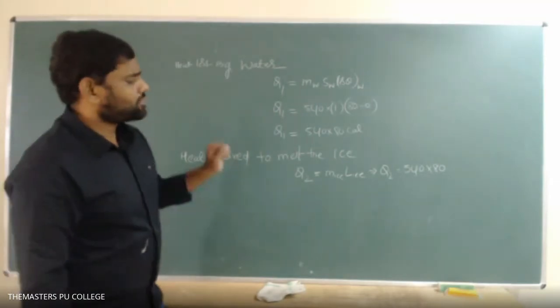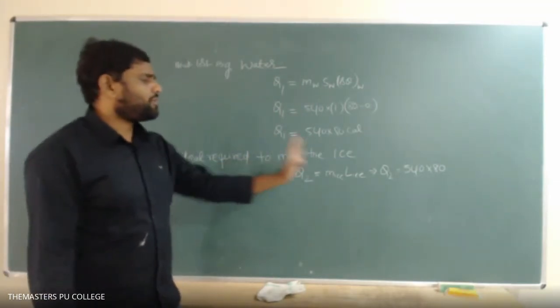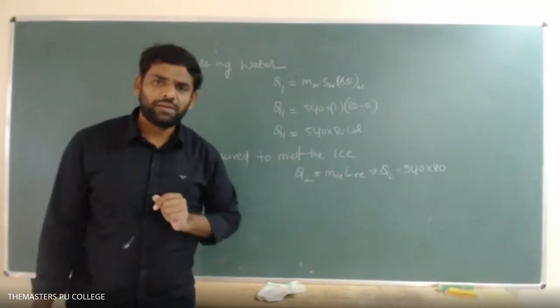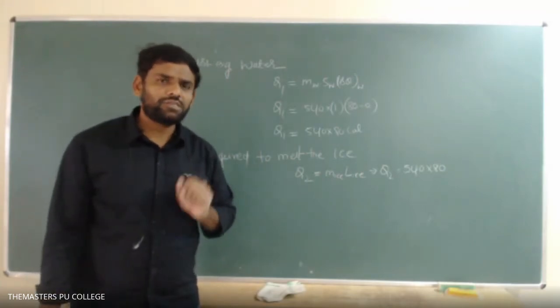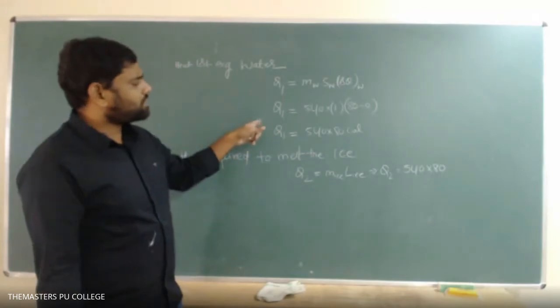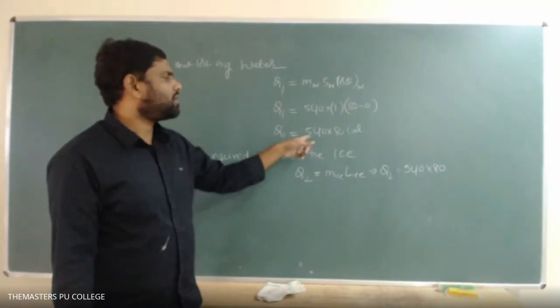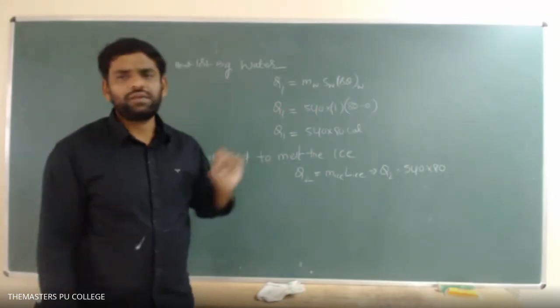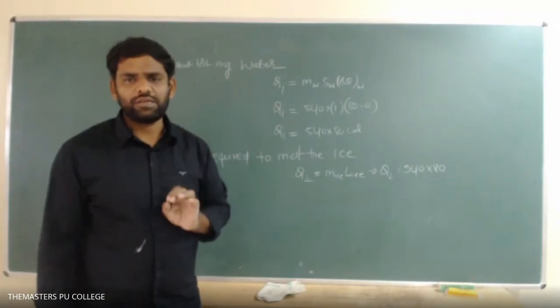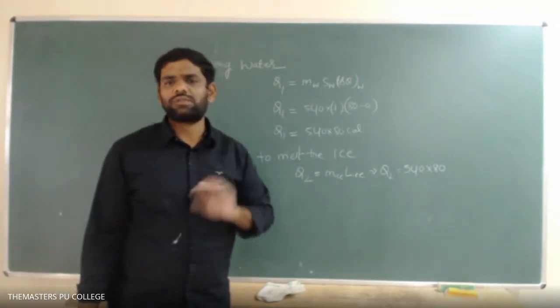If the same question asks for the final amount of ice and water in the system, then ice is 0 and water is 540 plus 540, which is 1080 grams. The same question they may ask like this also.